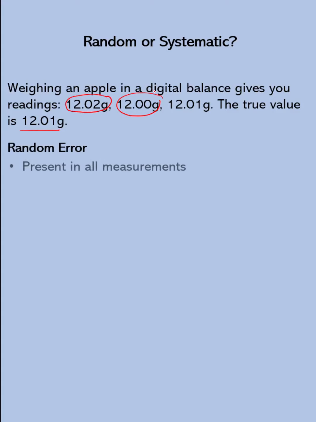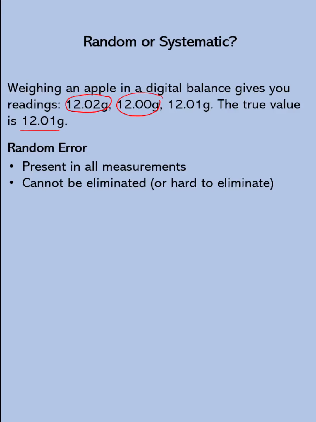Again, random errors are present in all measurements. In this case, it may be caused by air forcing on the balance, or vibrations, or dust, or maybe some overheating of the machine at this time. Random errors are present in all measurements, and they cannot be eliminated or, in some cases, are hard to eliminate.